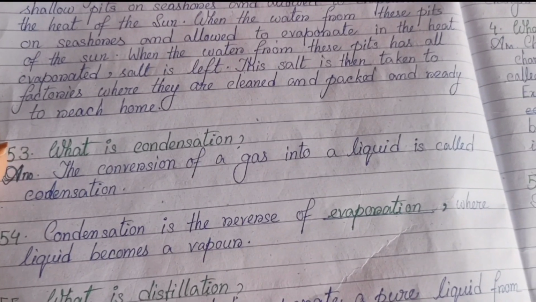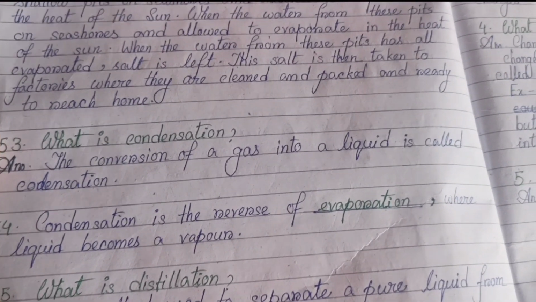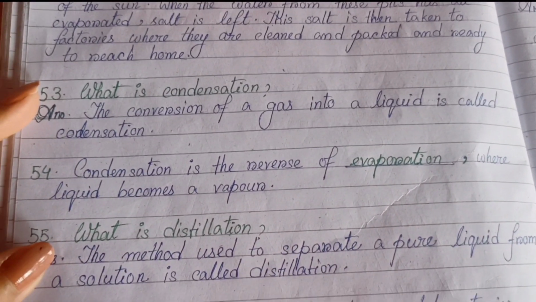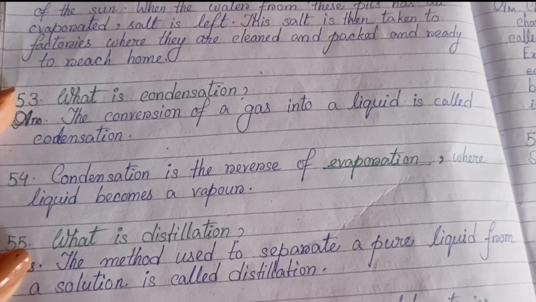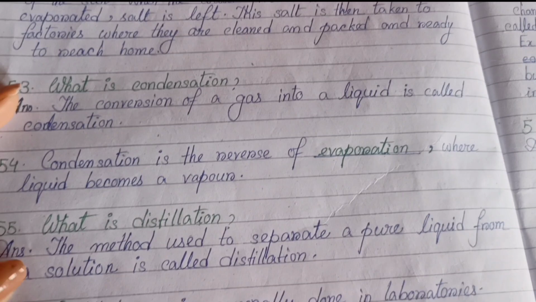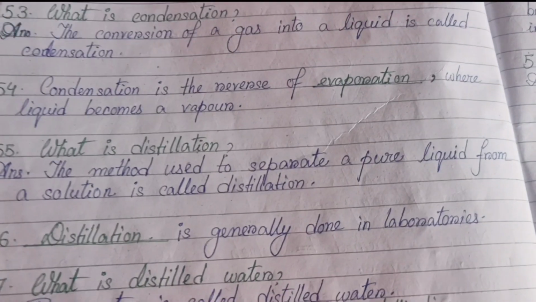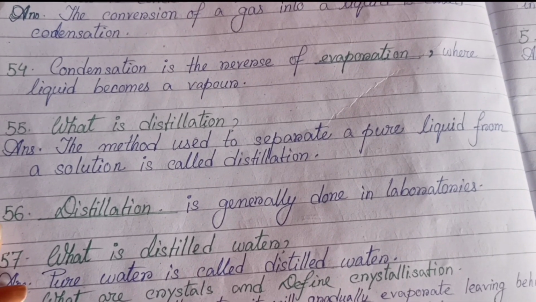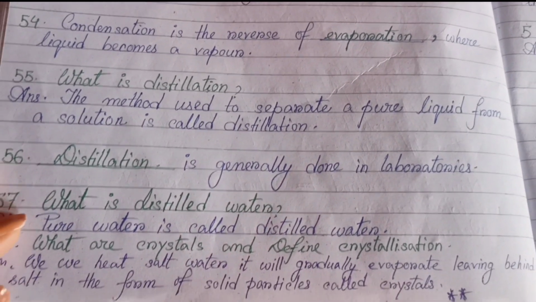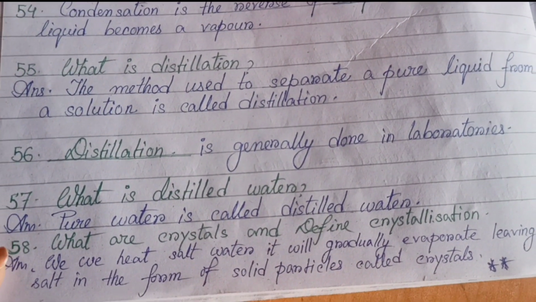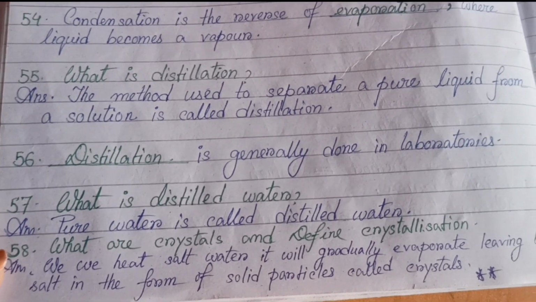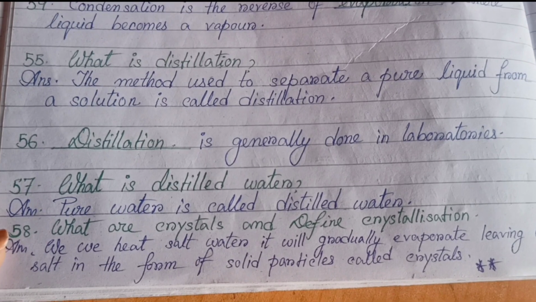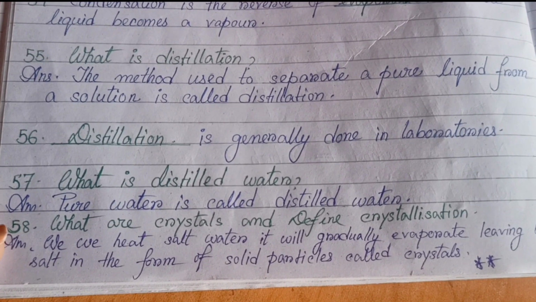53. What is condensation? The conversion of a gas into a liquid is called condensation. 54. Condensation is the reverse of evaporation, where liquid becomes a vapor. 55. What is distillation? The method used to separate a pure liquid from a solution is called distillation. 56. Distillation is generally done in laboratories. 57. What is distilled water? Pure water is called distilled water.